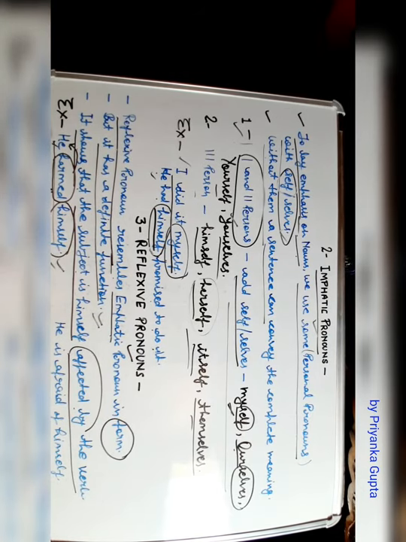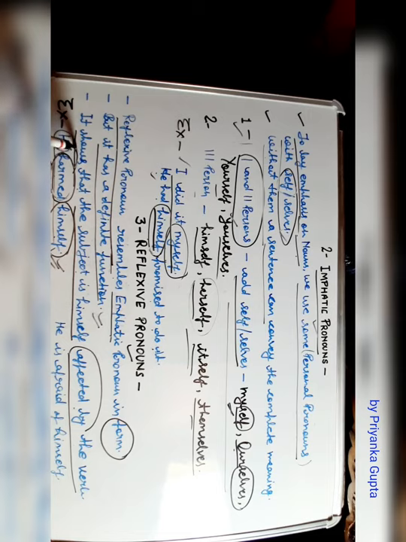See the example. He harmed himself. This is your subject. Clear? This is your reflexive pronoun. And this is your verb. So the effect of harm will fall on he. So that's why this is your reflexive pronoun.